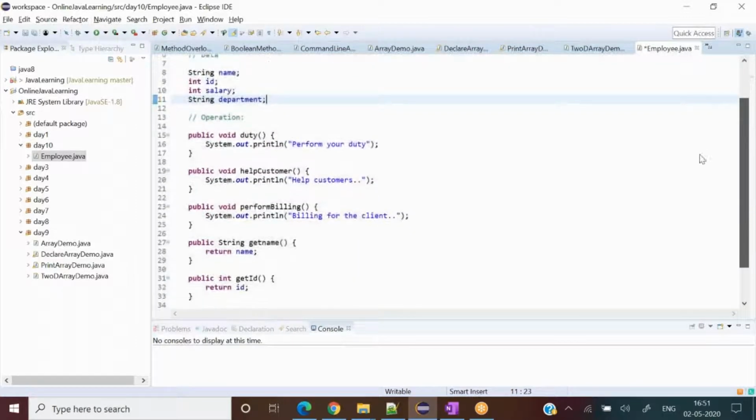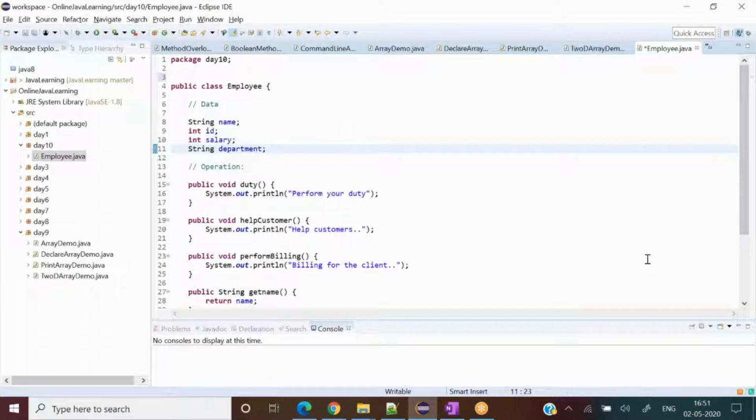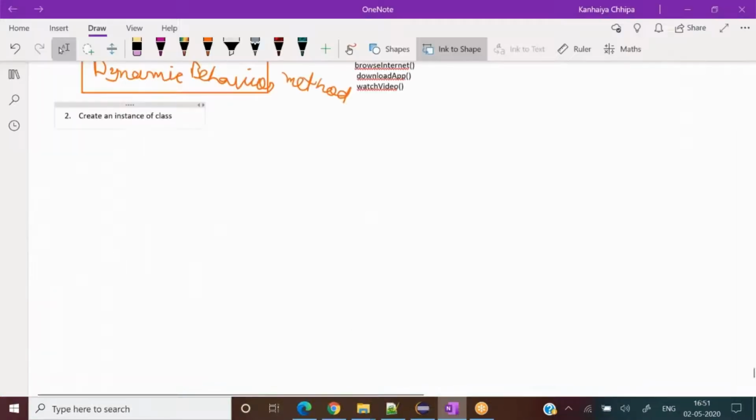But how to create an object out of this? Object instance, in other words, is also called object. So instance and object are used interchangeably. Somebody says instance or object also. Both things are the same. Now the question arises: how to create an instance of any class? So let's try to do that.